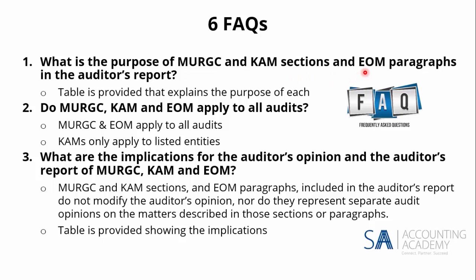So you'll say, without qualifying our opinion, we draw your attention to note so and so in the director's report, whereby, and then you explain the key audit matter as such, as part of the emphasis of matter. All right.